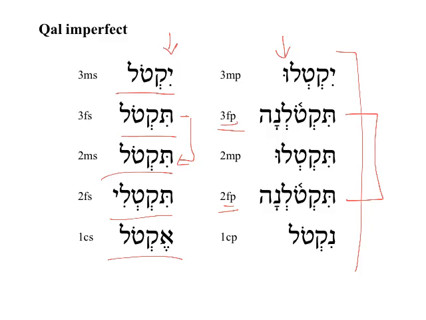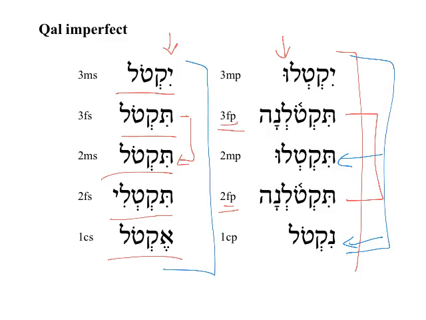Then we have tiqtolu, you all, masculine plural, will kill. Niqtol, we will kill. Again, very important to get all of these memorized so that you're able to recognize these forms in context. And we'll worry about the different stems or binyanim later.